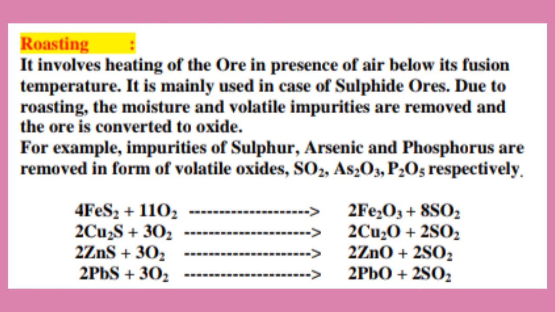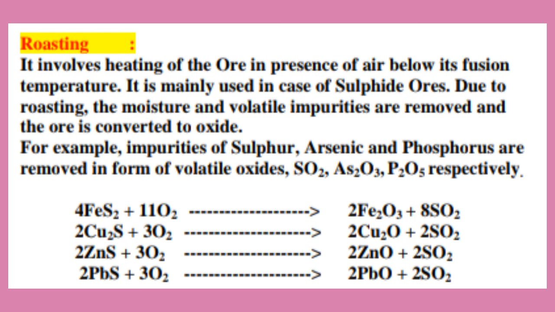Roasting is mainly applicable in case of sulfide ores. Due to roasting, the moisture and volatile impurities present in the ore are removed and the ore is converted to oxide ore. For example, if sulfur, arsenic, and phosphorus, etc. are present as impurities in that ore, due to roasting, the sulfur, arsenic, and phosphorus are removed in the form of their volatile oxides such as sulfur dioxide, arsenic oxide, and phosphorus oxide, respectively. Okay, clear?